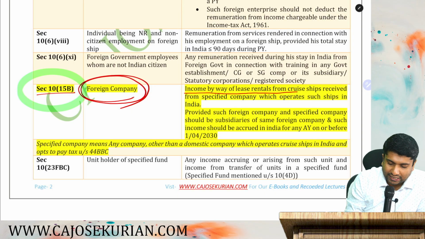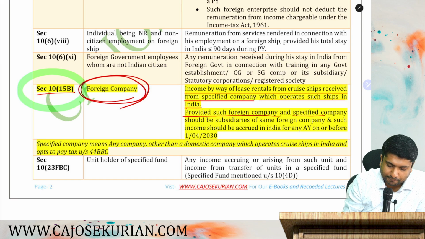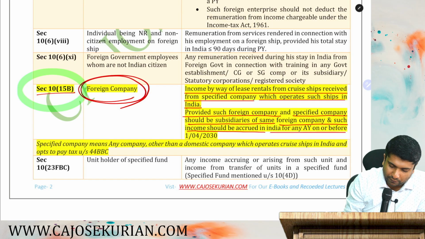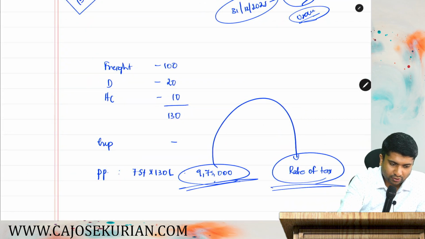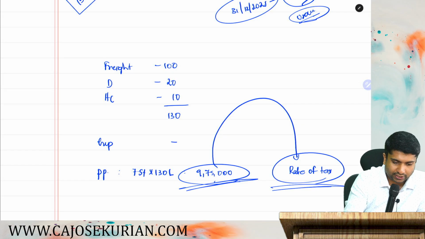Income by way of lease rentals from cruise ships received from a specified company which operates such ships in India, provided such foreign company and the specified company are subsidiaries of the same foreign company, and such income accrued in India for any assessment year on or before 1st April 2030. So listen, based on this exemption, we will create a chart to make you understand what exactly that exemption is.